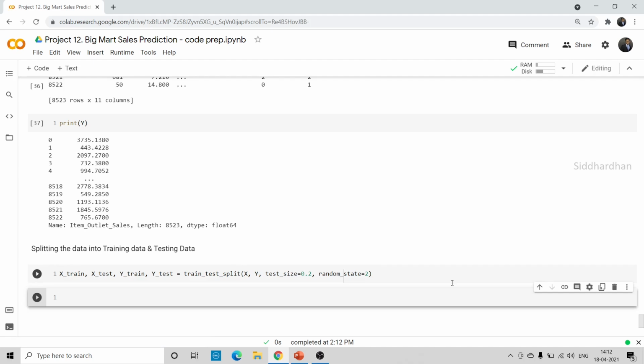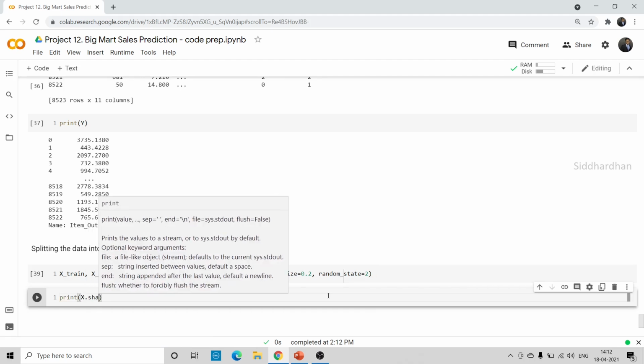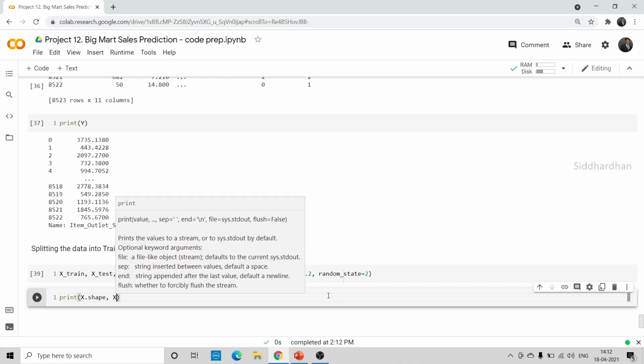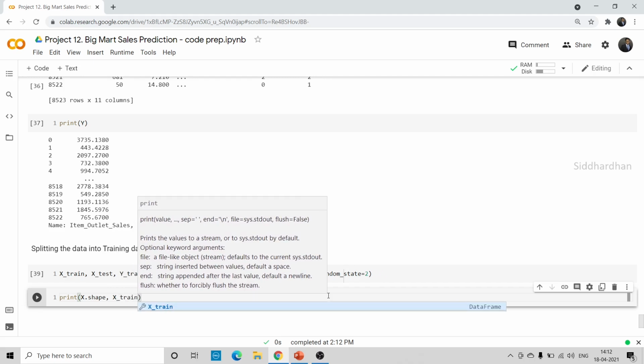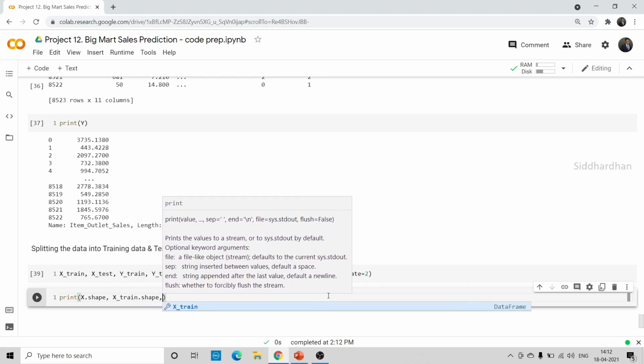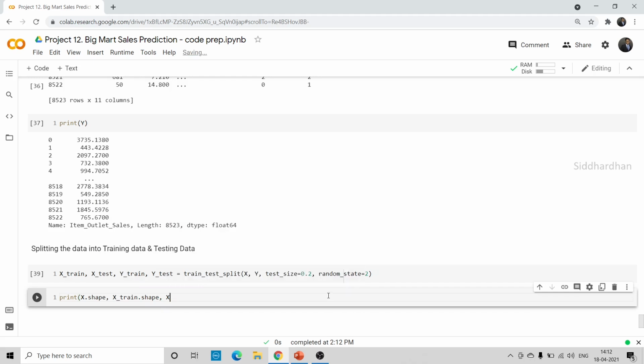We have already run this, right? Okay, so now let's print the original data set shape, x.shape, comma, x_train.shape, and x_test.shape.